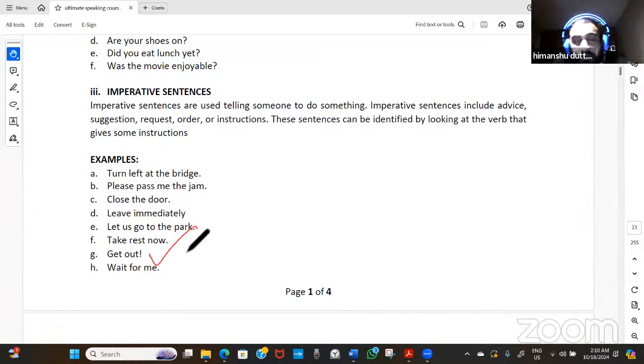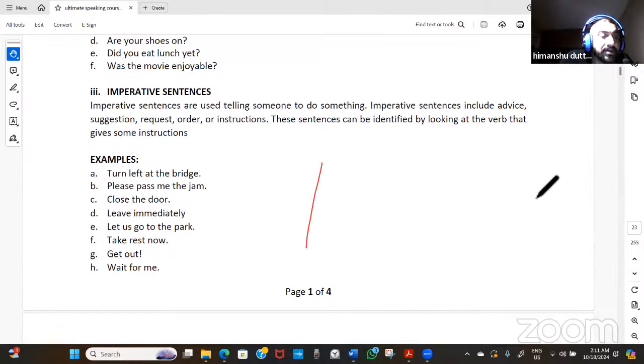So if I say "Get out!", I'm saying it with a tone, so I need to use an exclamation sign. It will tell you that some kind of interjection is to be used. We discussed strong and weak interjections in the previous session as well. So you need to know that these signs will tell you when to use them.